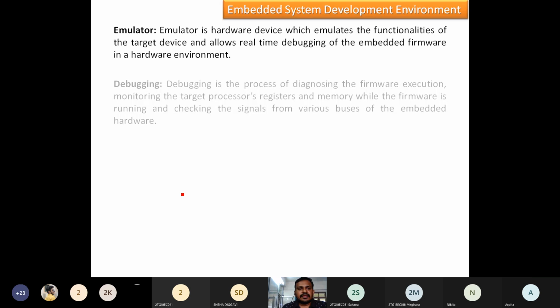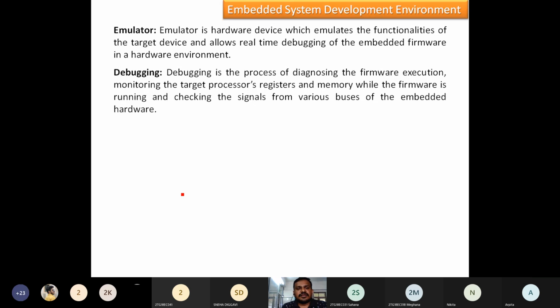Then comes debugging. Debugging is the process of diagnosing the firmware execution, monitoring the target processor registers and memory while the firmware is running, and checking the signals from various buses of the embedded hardware.